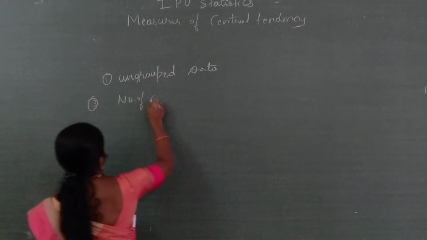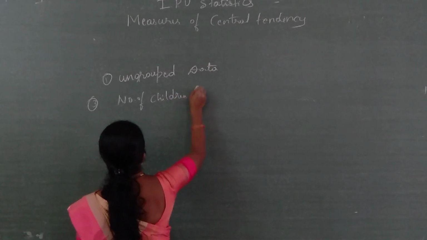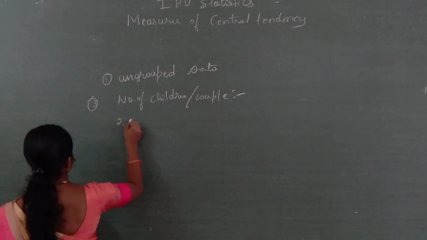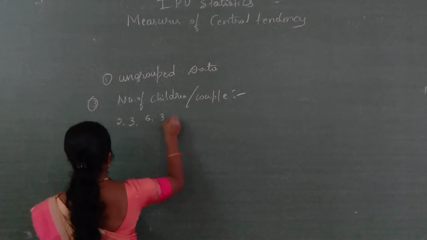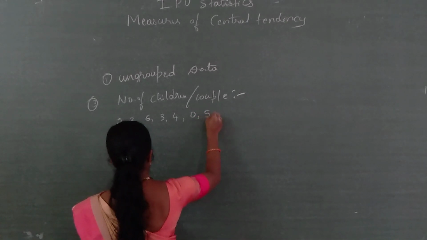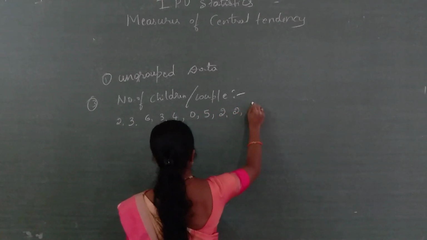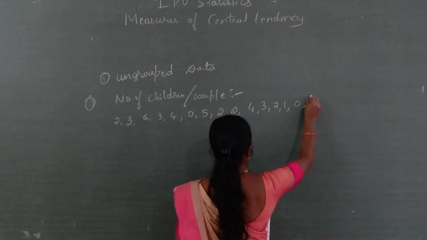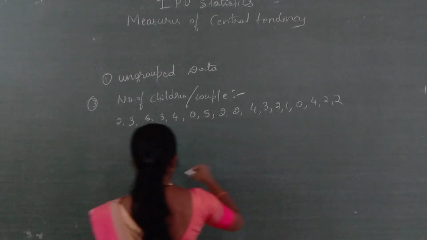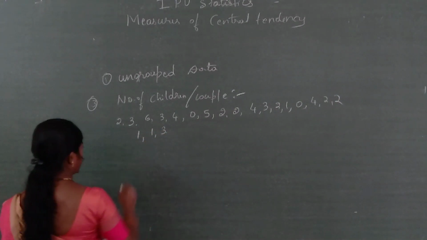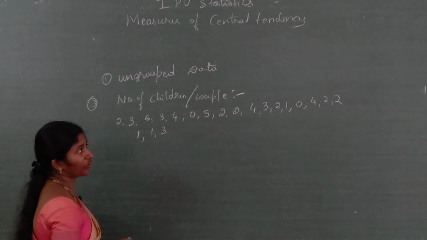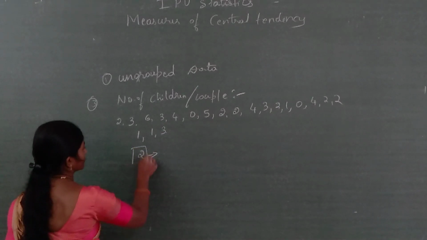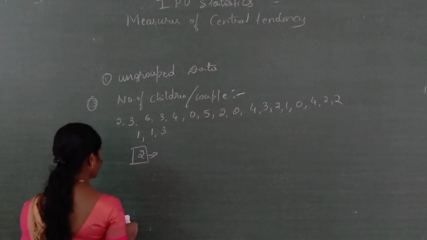Another third example, number of children per couple. Here values are given: 2, 3, 6, 3, 4, 0, 5, 2, again 2, 4, 3, 2, 1, 0, 4, 2, again 2, here 1, 1 and 3. Observe here, which one is repeated more? That is 2. 2 is repeated more. Therefore, we write that in the given data,